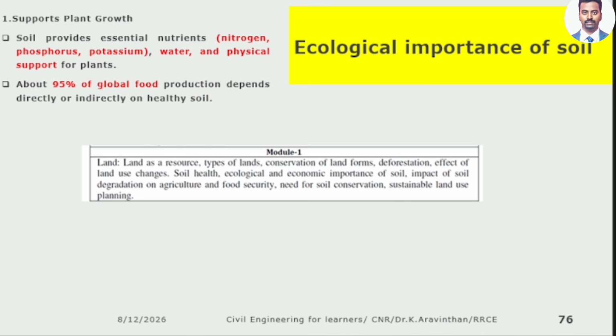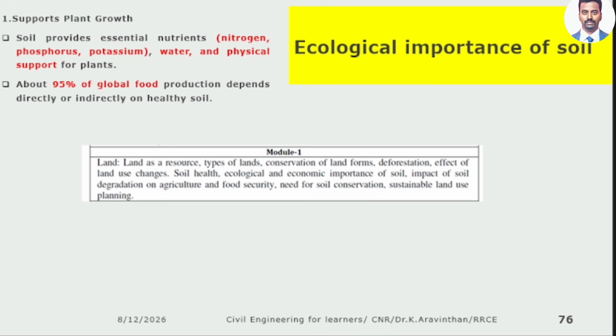What is the depth of soil? Generally, wherever you dig the soil, you can find a maximum of 2 meters depth. What is 2 meters depth? From the class, you can take the height of your projector. This projector is 2 meters in height.